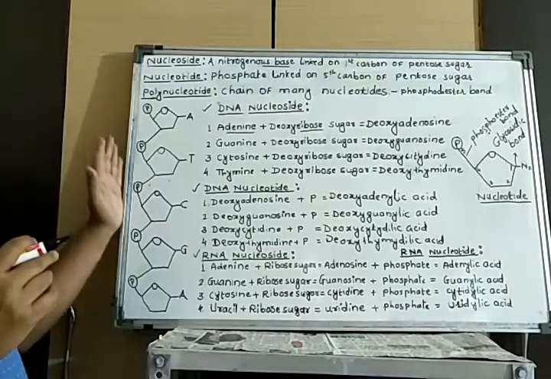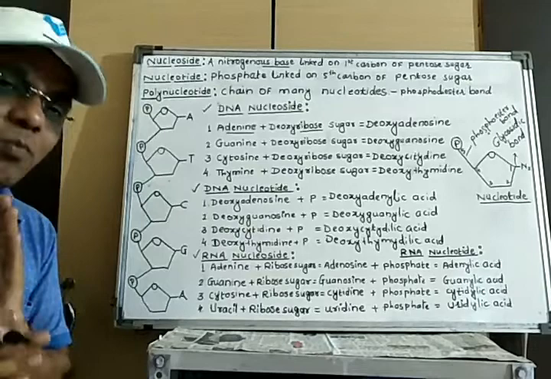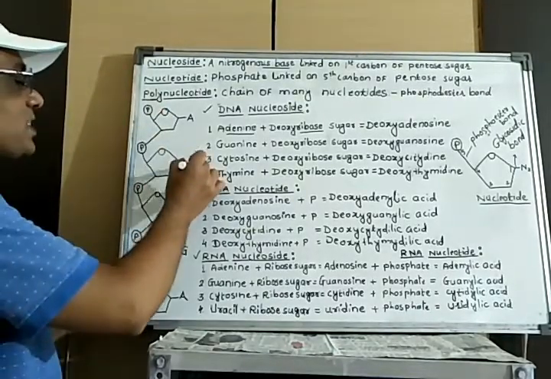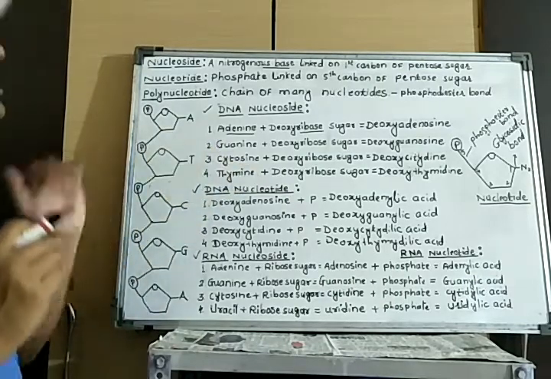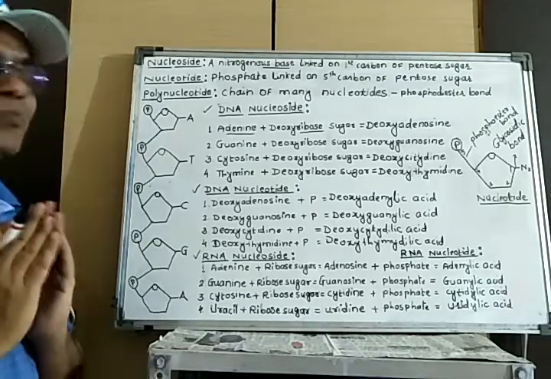Now this polynucleotide chain is going to make the DNA molecule, because in this polynucleotide chain there is presence of thymine as a nitrogen base, and presence of thymine is the characteristic feature of a DNA molecule.